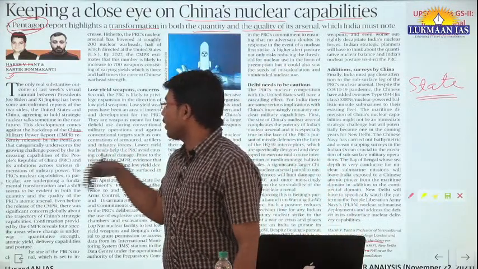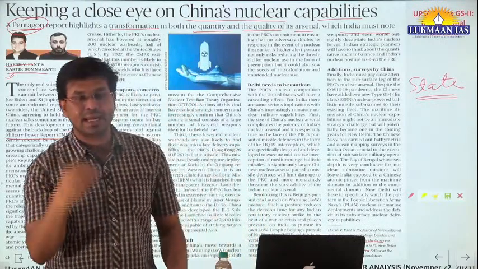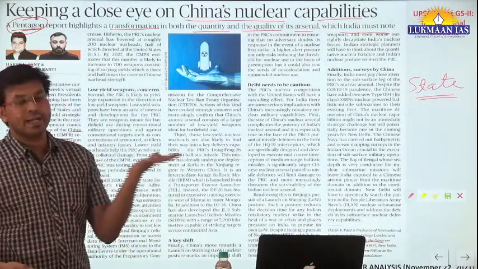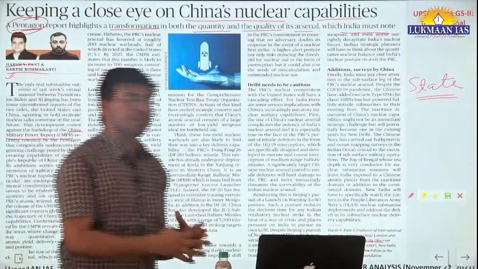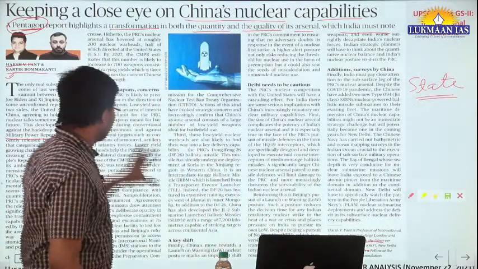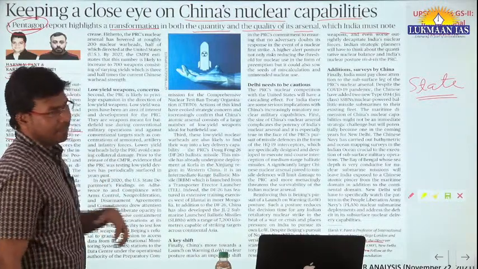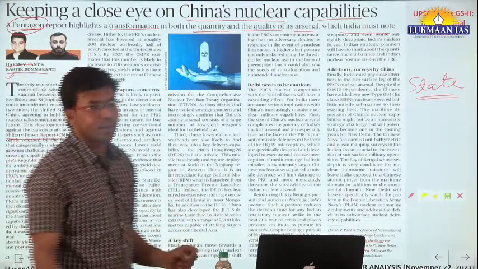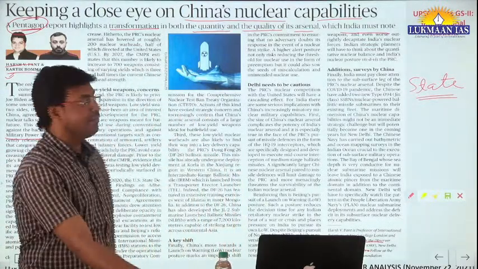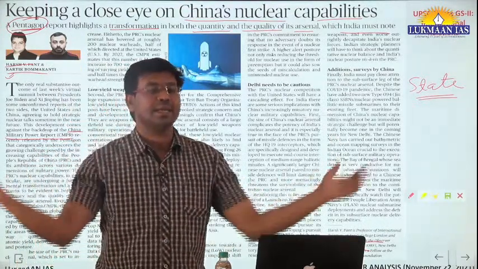So what does this particular report highlight? This report highlights that China is strengthening its military capability by increasing the quantity of its arsenal, and at the same time by improving the quality of its arsenal. So this should pose a cautionary note for India, and at the same time this article also talks about low yield weapons. What do we mean by low yield weapons? Low yield weapons are those weapons that are not for the purpose of devastating an entire country.